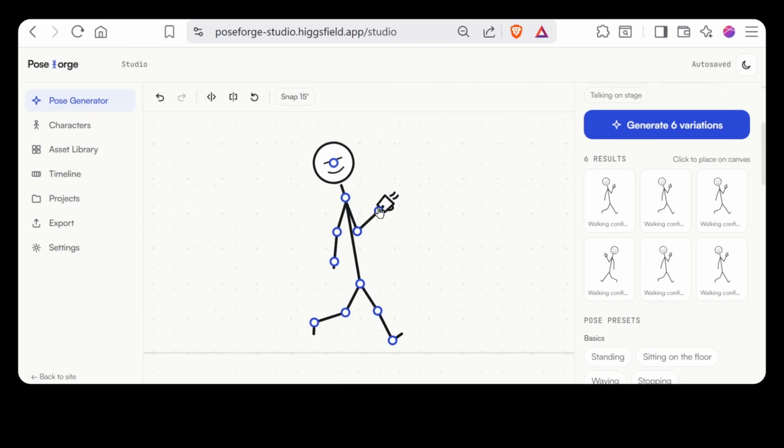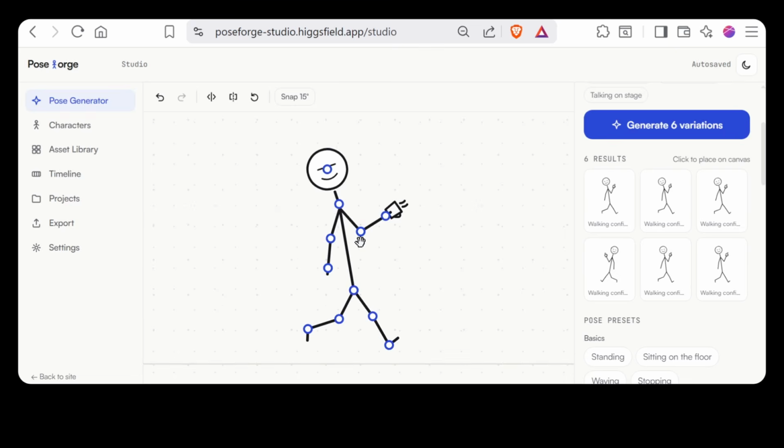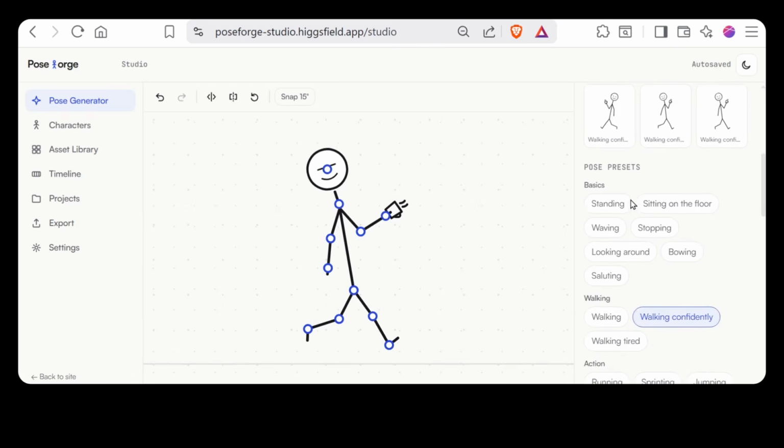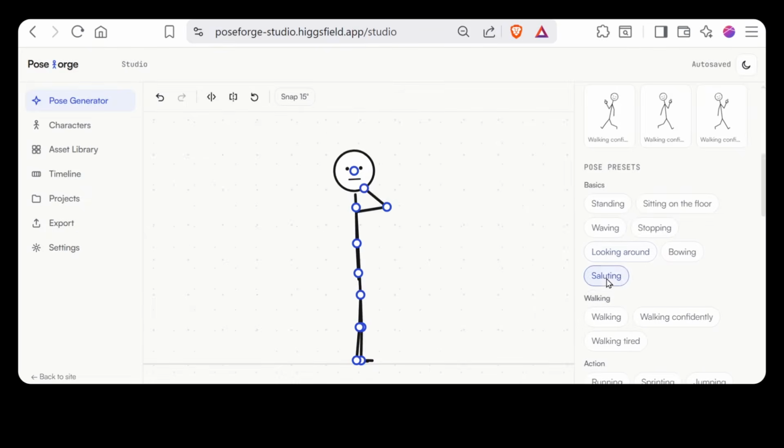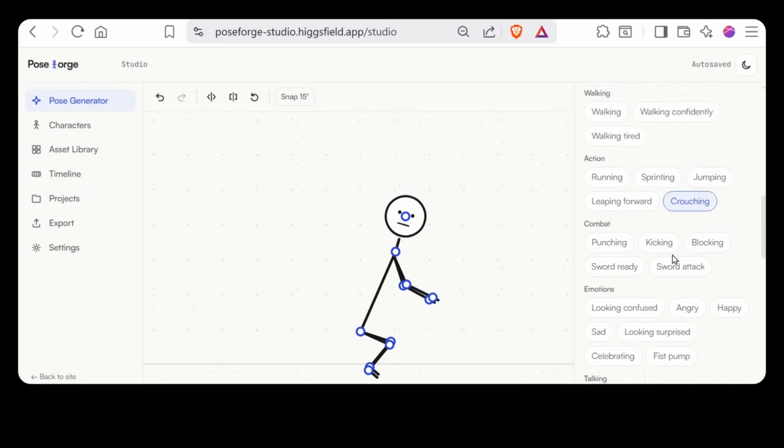But here's the part that surprised me. Once you pick a pose, you can actually edit it. You can move the hand up or down. You can move any part of the body. You just drag it. And if you don't feel like generating, there's a whole library of ready-made poses you can choose from. Just click and drop in.